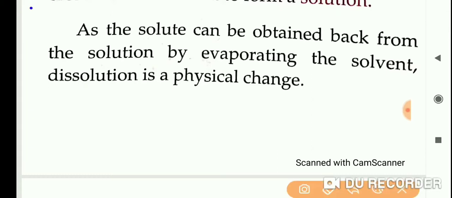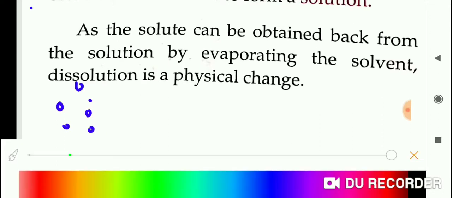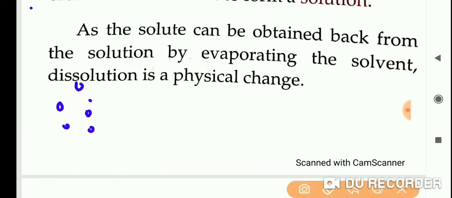For example, you are taking sugar crystals, let it be blue color. Then you are taking water.